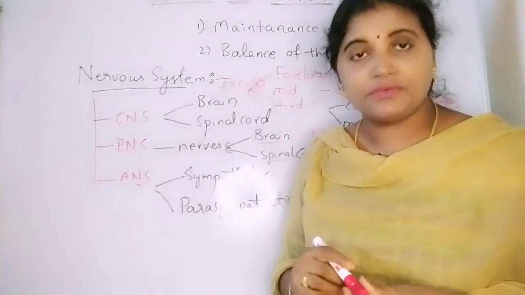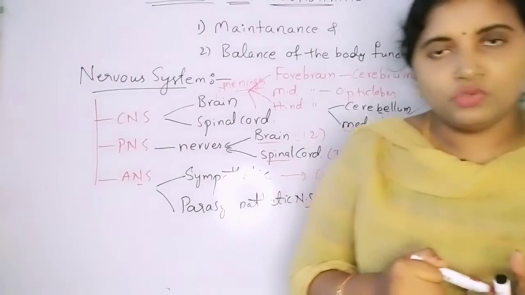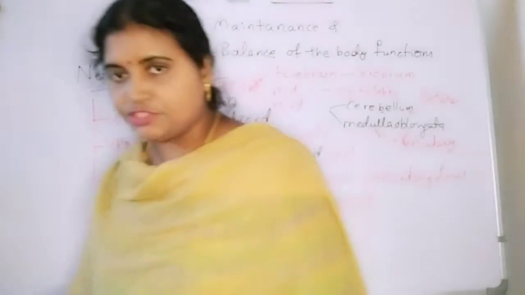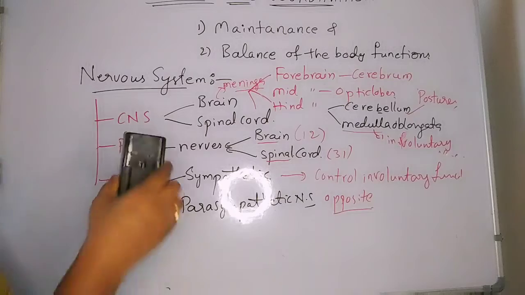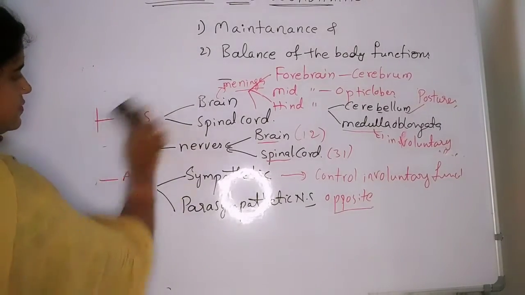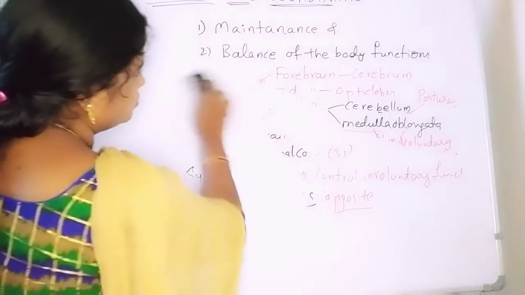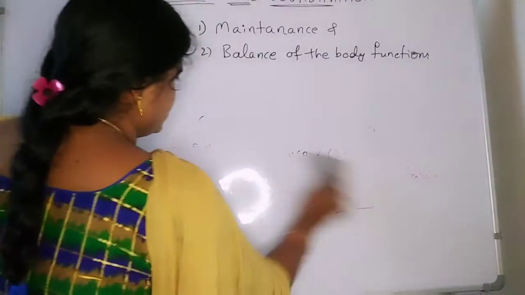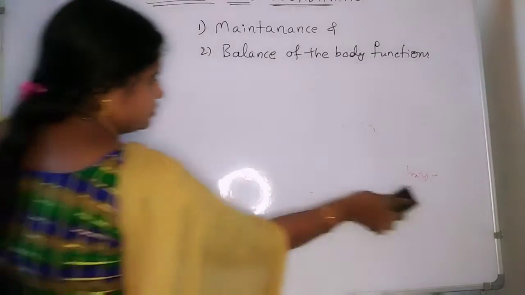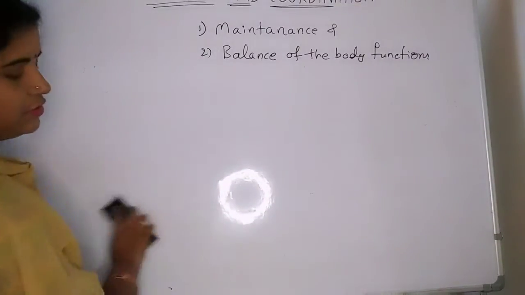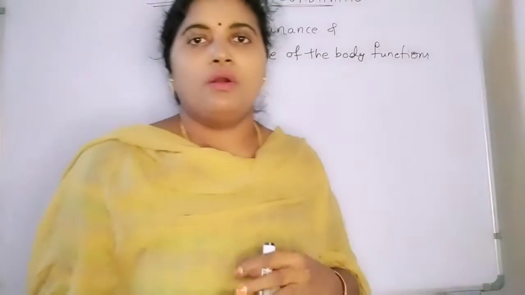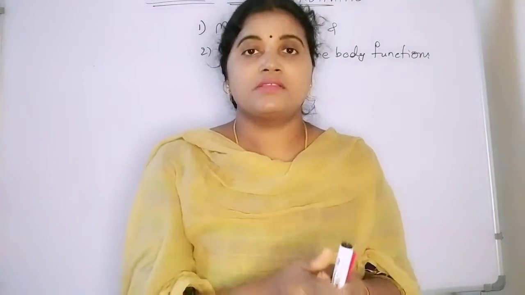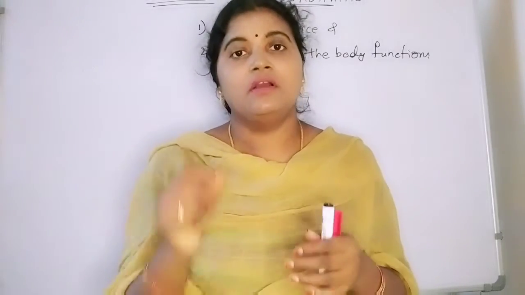That's it. So next we are going to see the structure of neuron. In the structure of neuron, very simple structure. If you want, take a screenshot. Next we will see the nerve cell. Nerve cell is the structural and functional unit of the nervous system. Why is it called structural and functional unit? Because all the functions of the brain are analyzed and also carried out by the nerves.